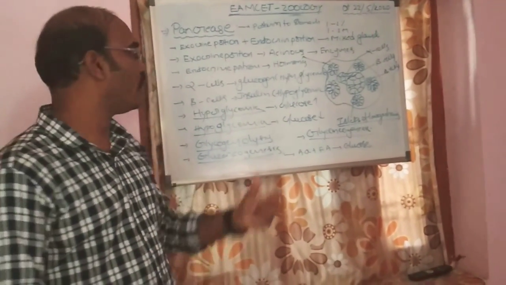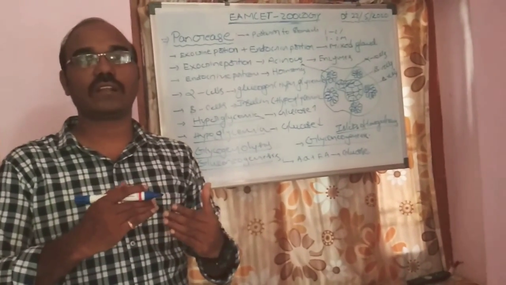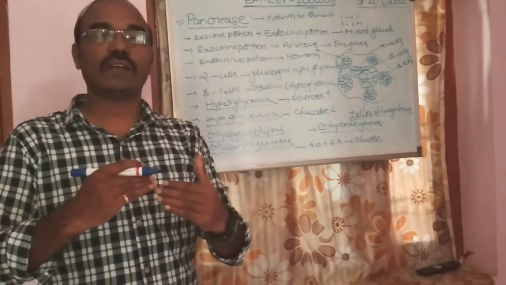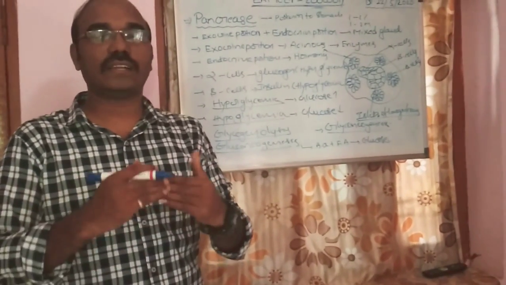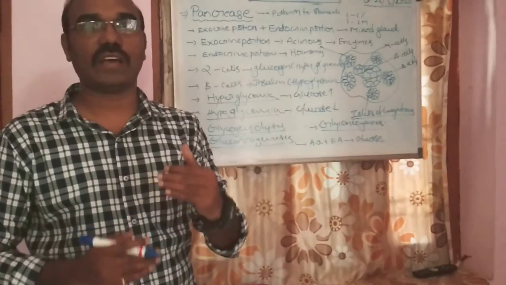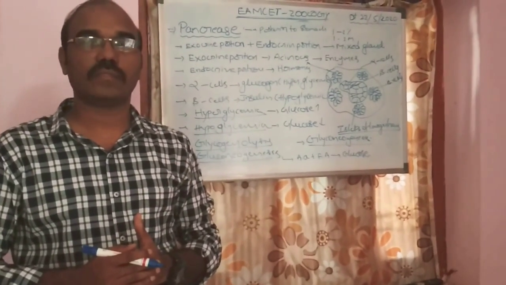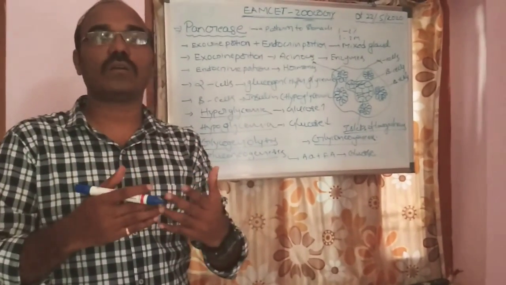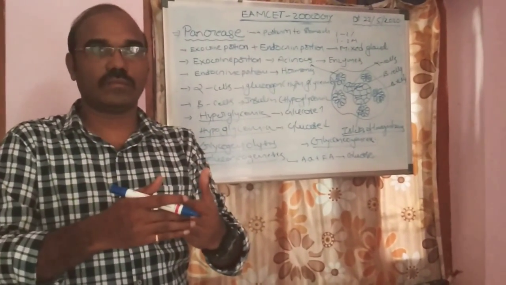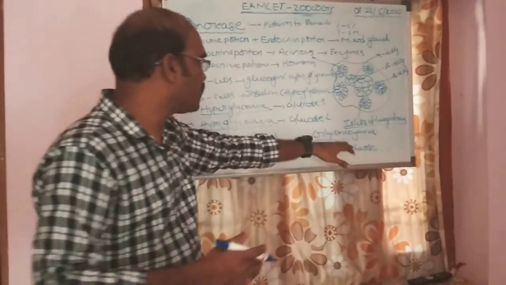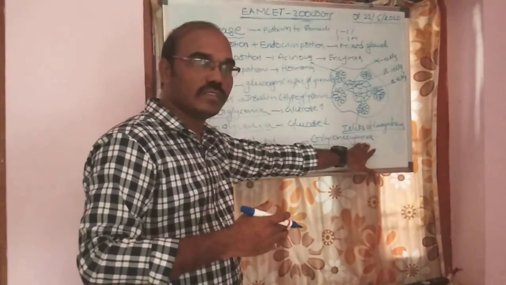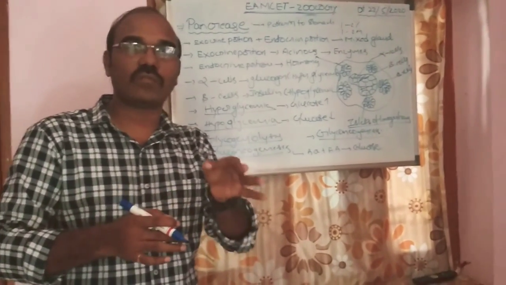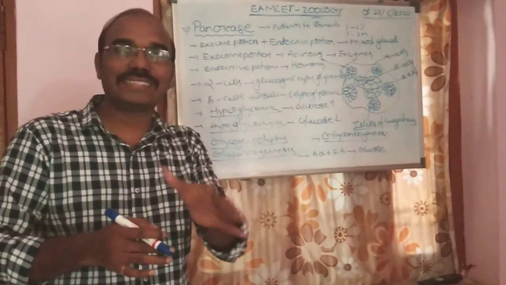When the blood sugar level is high in our blood, at that time insulin is released from the pancreas, and it converts the glucose into glycogen. That is called glycogenesis, the production of glycogen from glucose in the presence of insulin.